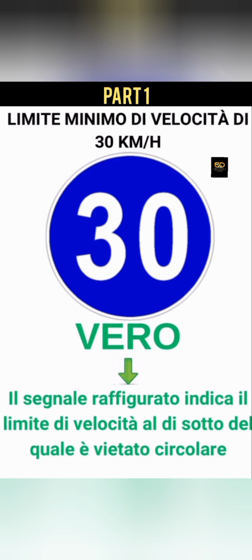Il segnale raffigurato indica il limite di velocità al di sotto di quello è vietato circolare. It is true. He said this sign is indicating a minimum road speed at which under this speed it is forbidden for you to drive. What they are trying to say here is that you cannot drive below the speed that you are seeing here, meaning you can't drive at the speed of 29. You can only drive from 30 and above. So that's what the sign is saying.